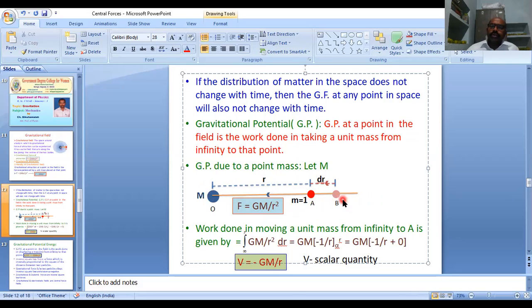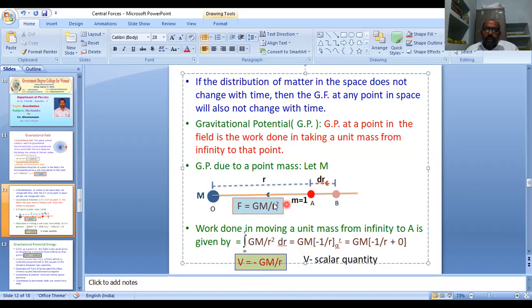Therefore, in order to calculate the total work, at first we displace the unit mass by a little distance dr from B to A, and after that, to calculate the total work done in bringing it from infinity to A, we integrate from infinity to r and apply the limits.